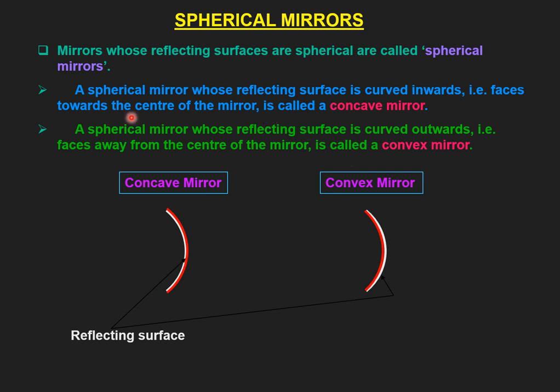The definition should be very clear. A spherical mirror whose reflecting surface is curved inward is known as a concave mirror, while a spherical mirror whose reflecting surface is curved outward is given the name convex mirror. Here this whitish surface is the reflecting surface for both cases, while this reddish one is the painted one.